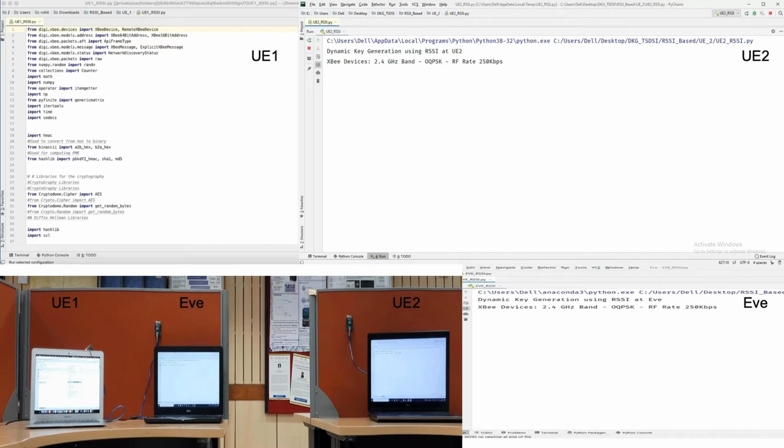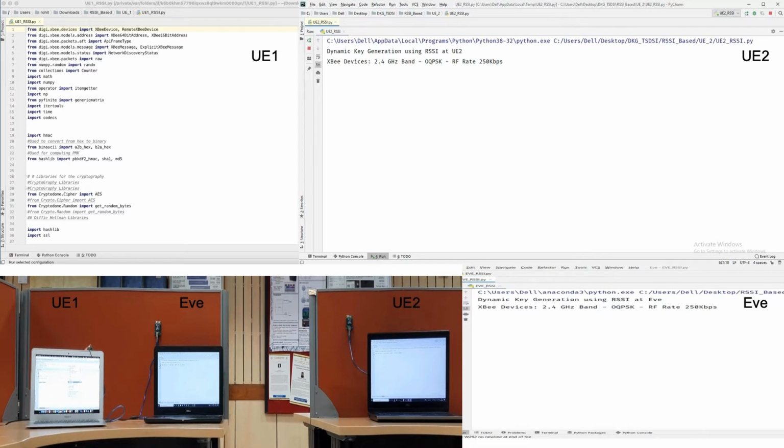The setup is as follows. First, UE1 will broadcast a dummy packet that will be heard by UE2 and Eve. Upon receiving the packet, they will estimate the RSSI and record it. In the next slot, UE2 will send a packet to UE1 and UE1 will estimate the RSSI of the dummy packet. Here, Eve is trying to replicate the RSSI observed at UE2. So they will probe 300 times at a probing rate of 10 probes per second.